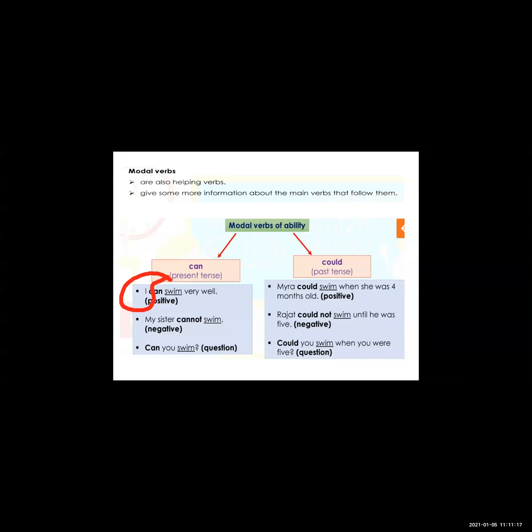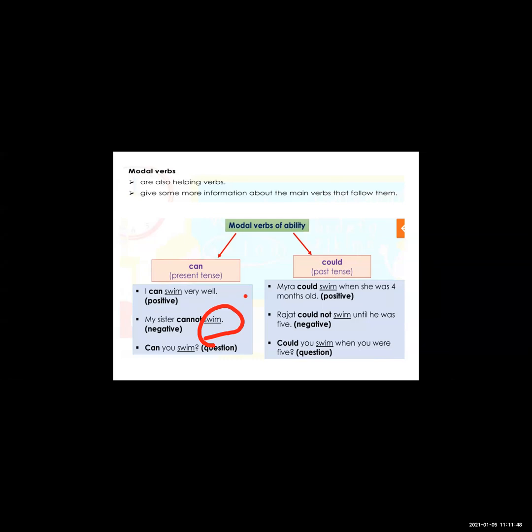Now we have to see this, that can comes with the main verb. Means modal verbs can give some more information about the main verb. Okay, so I can swim very well. Now see second example, my sister. We use here the same main verb, but now we convert the sentence into the negative form.